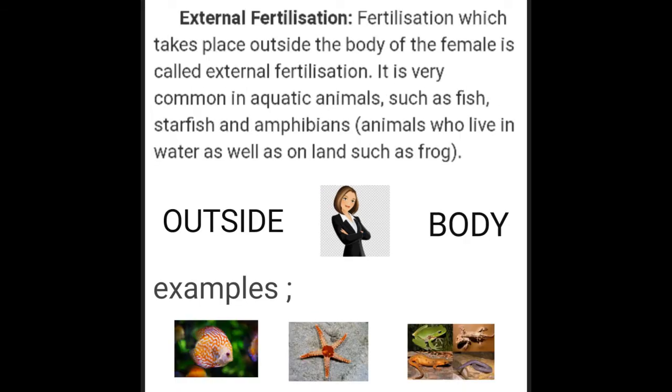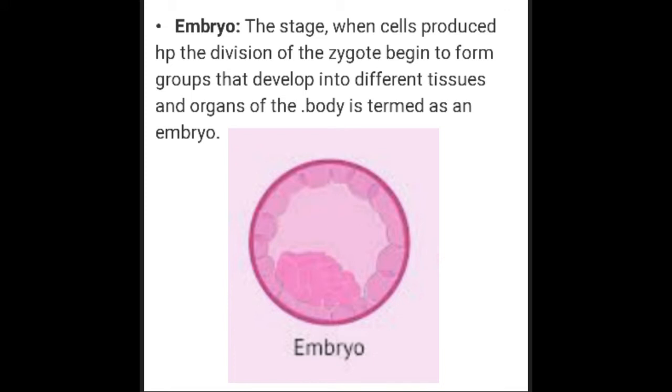External fertilization. Fertilization which takes place outside the body of the female is called external fertilization. It is very common in aquatic animals such as fish, starfish, and amphibians, that is, animals who live in water as well as on land, such as frog. What is an embryo?